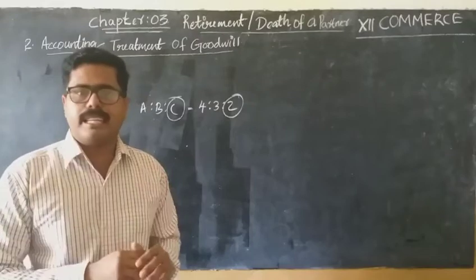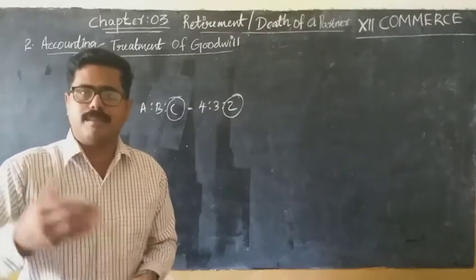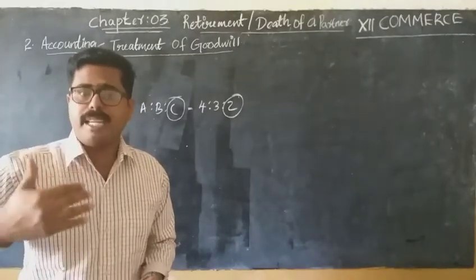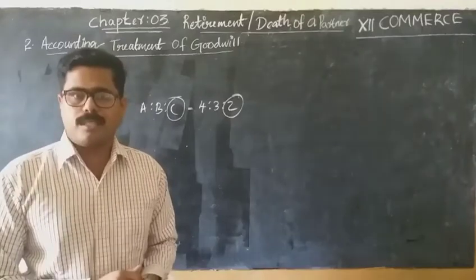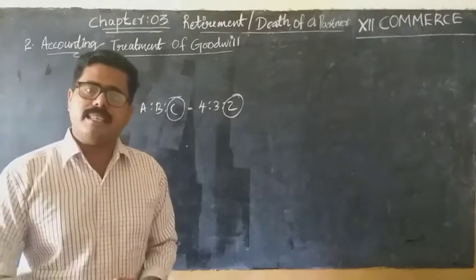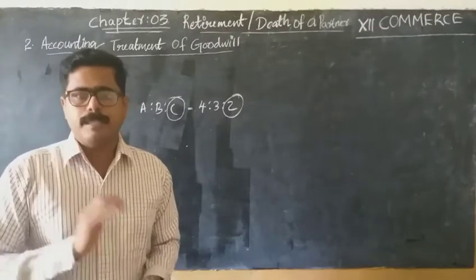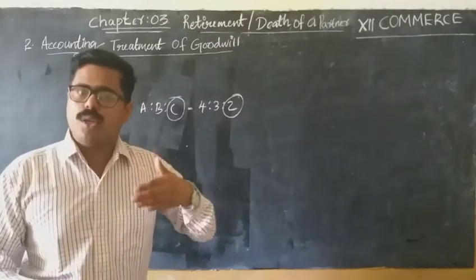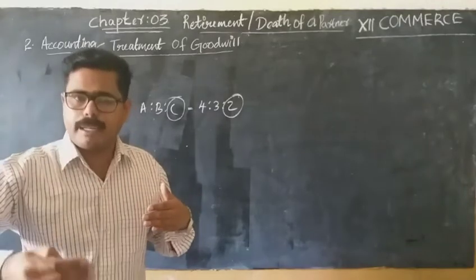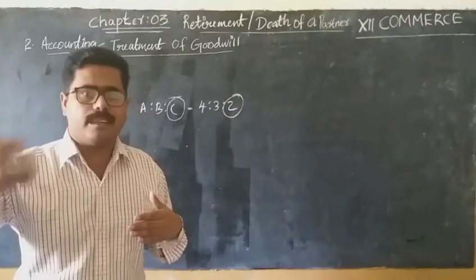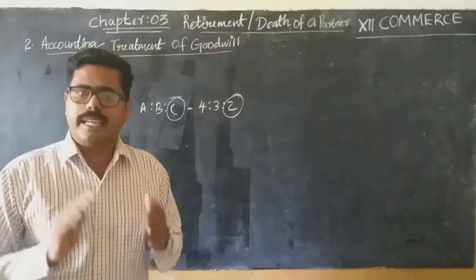You may be getting the doubt that sometimes the remaining partners may sacrifice also. So the gaining partners should compensate the sacrificing partners also. That means the gaining partners should compensate the retiring partner as well as the sacrificing partners in their gaining ratio.